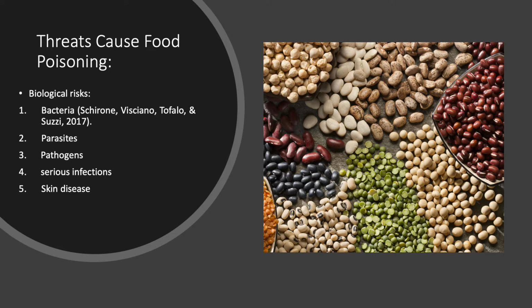Also, there are some low risk foods, which are unlikely to encourage bacterial growth. Low risk foods include uncooked pasta and rice, biscuits, packaged snack foods, and chocolates. These foods can be kept safely for long periods of time without refrigeration. So these are the biological risks which cause food poisoning.